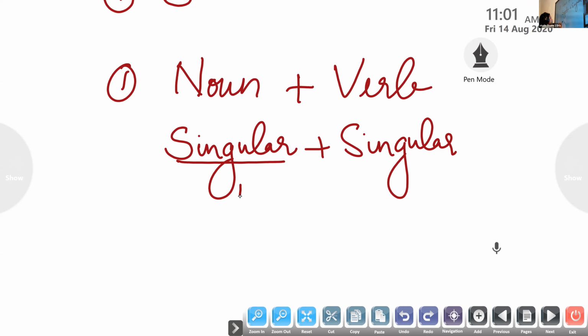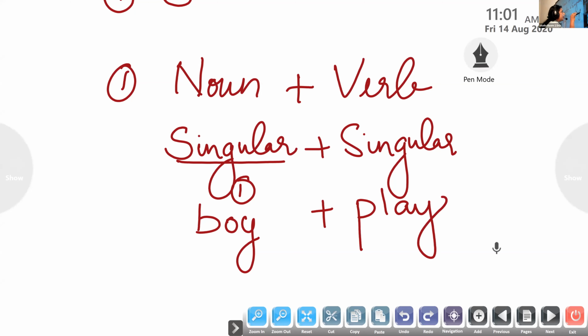So I'll write there, boy. Boy is one. But singular verb is not as singular noun. Have all of you understood? Here there is an agreement between the noun and the verb, saying that you don't have an S here, but singular verb has an S at the end. Have all of you understood?